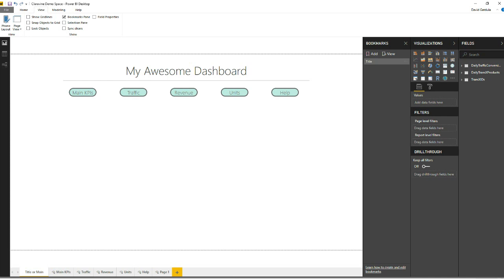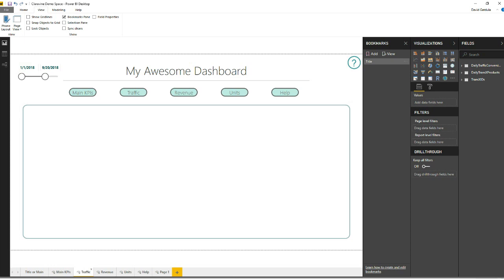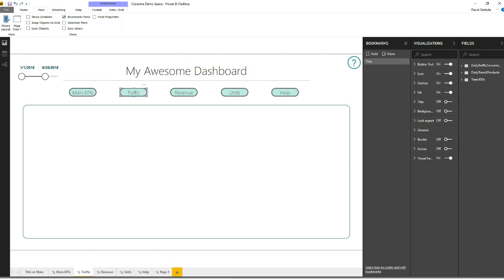And we have it there. So the next thing we do is come over, let's do our traffic one. So this is going to be the traffic one. And because we're going to be landing on the traffic page, when we come through and we click on that button from the first page, this icon needs to change.